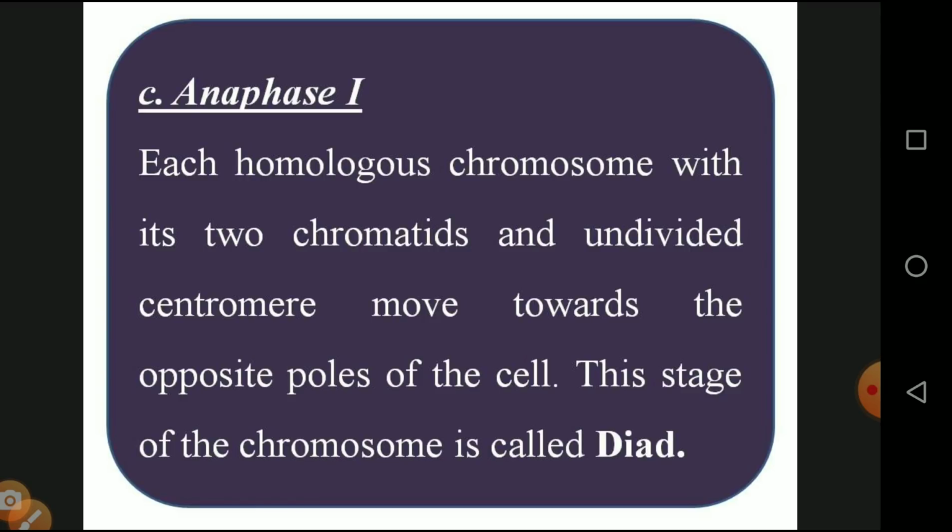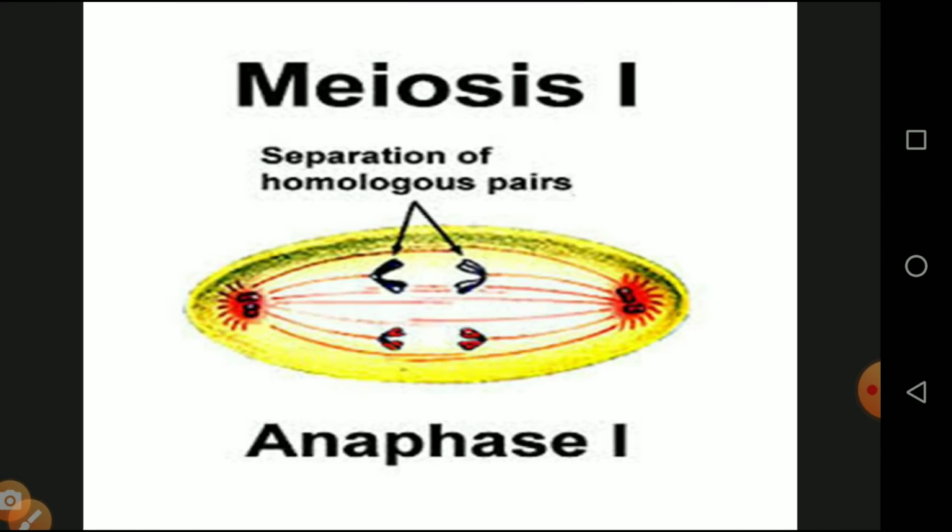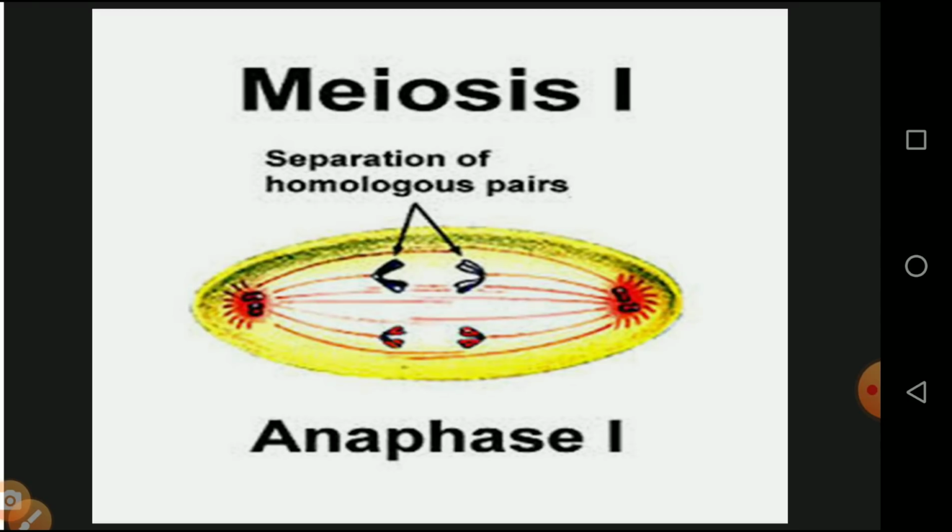Each homologous chromosome with the 2 chromatids and undivided centromere moves towards the opposite pole. One is called the upper side, another is called the down side. This stage of the chromosome is called a dyad. So this stage is called a dyad. So we can see that in meiosis 1, the separation of the homologous pair from anaphase 1, they are attached in the opposite direction and pulled by means of spindle fibers.